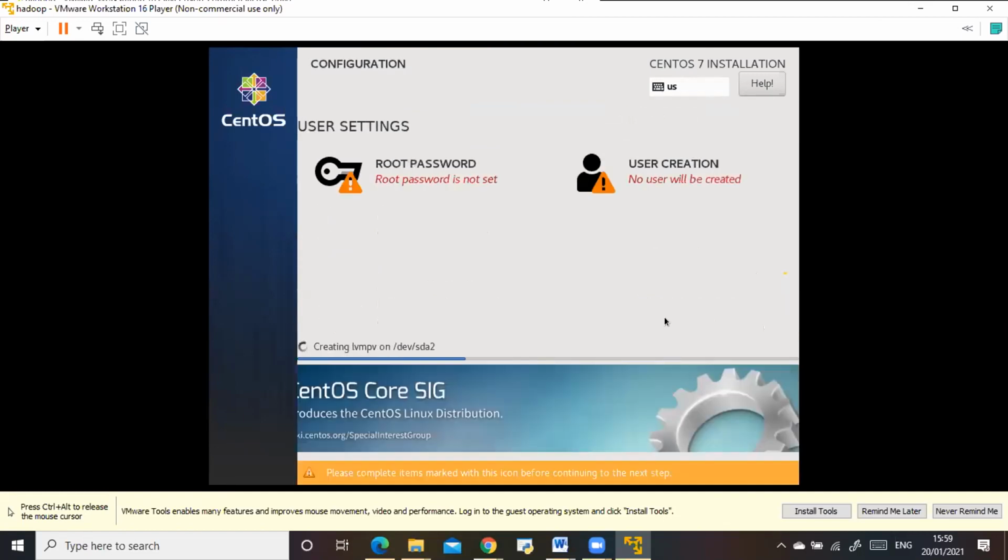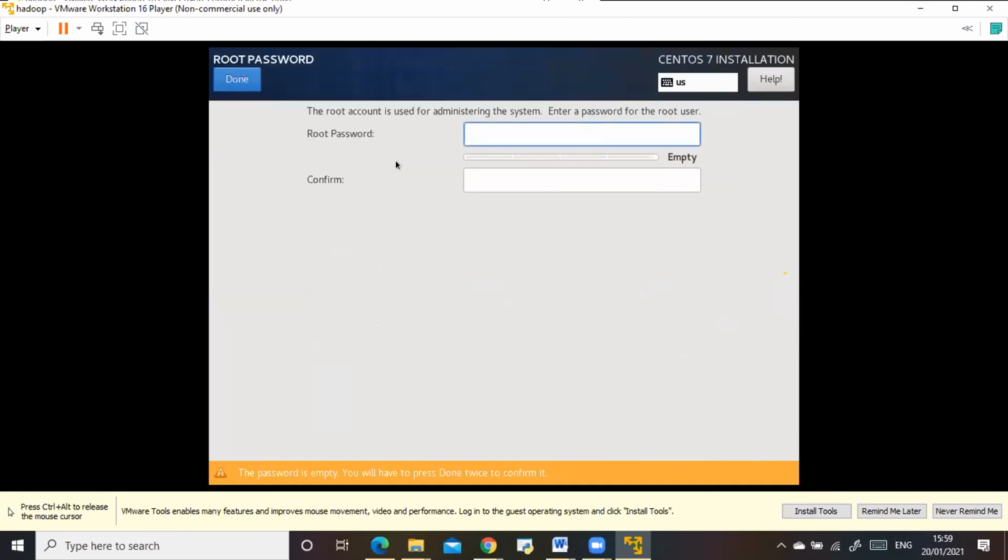You can see root password is not set. Click on that first. Root password, exactly. Give a password which you will never forget. I generally follow a strategy to make sure I don't forget. That strategy is whatever the username is, I give the same password. So for root, I generally give root as a password. That's my strategy. You can follow your own strategy.